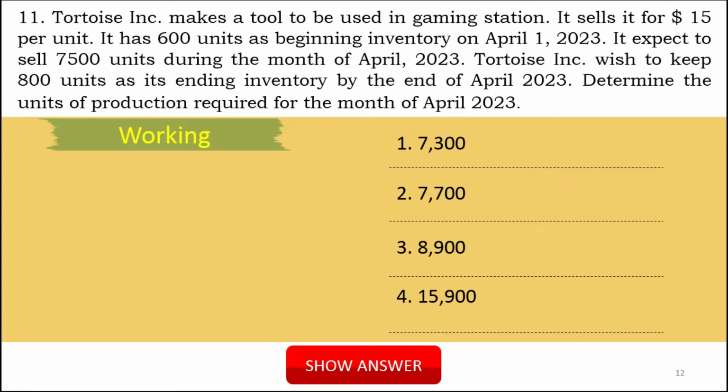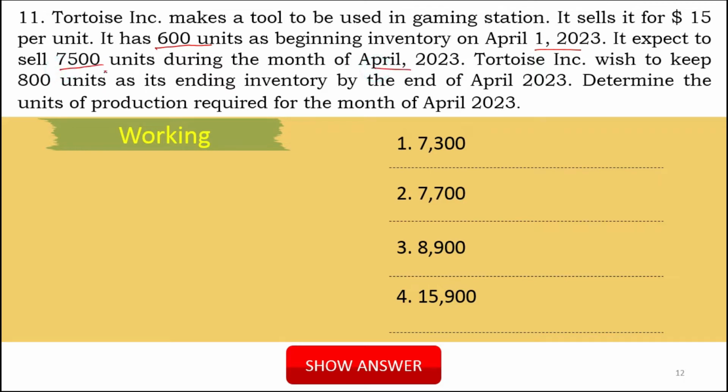There is a company, Tortoise Inc, that makes a tool to be used in a gaming station. It sells it for $15 per unit. It has 600 units in the beginning. So beginning inventory is 600 on April 1, 2023. It expects to sell 7,500 during the month of April.